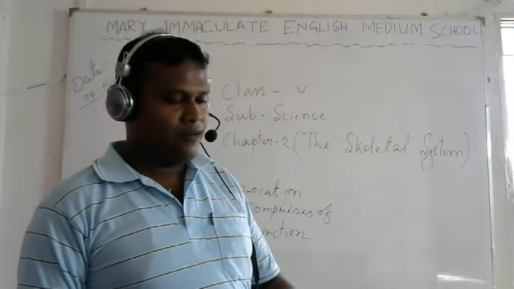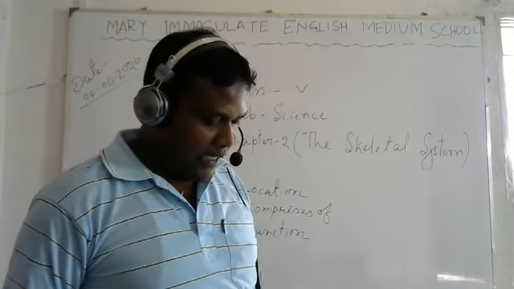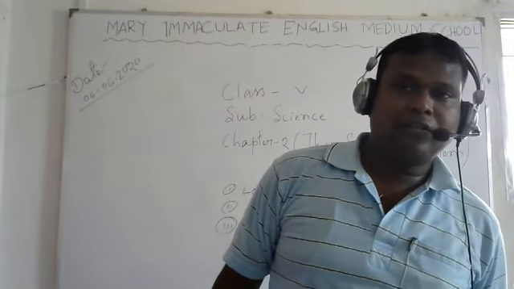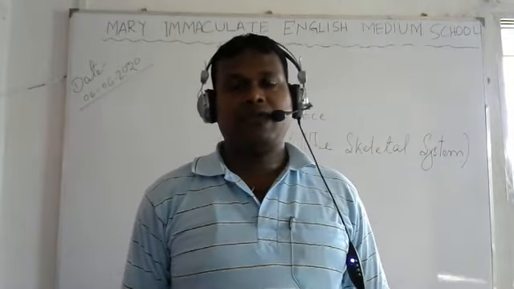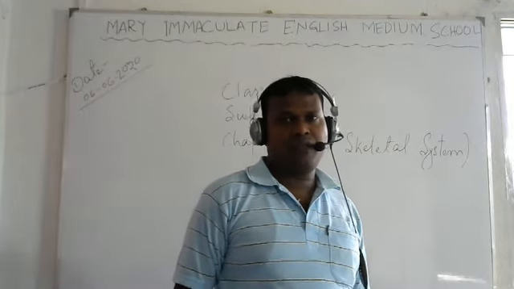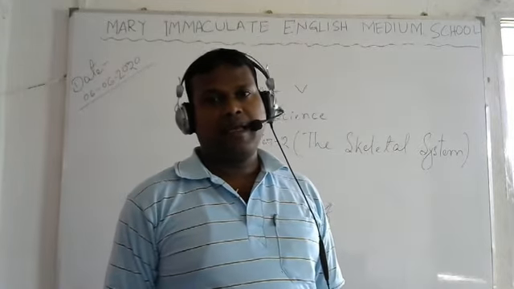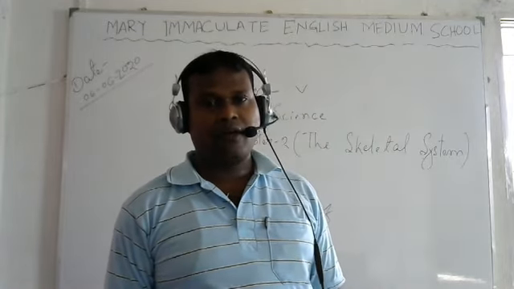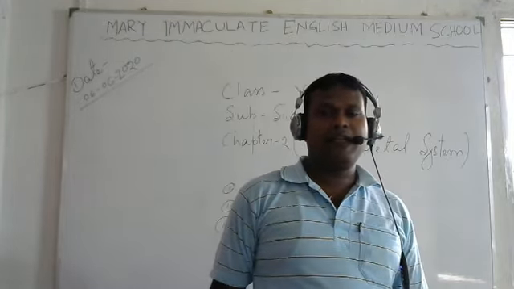Can you tell me how many bones an adult has in the body? Yes, of course, there are 206 bones.